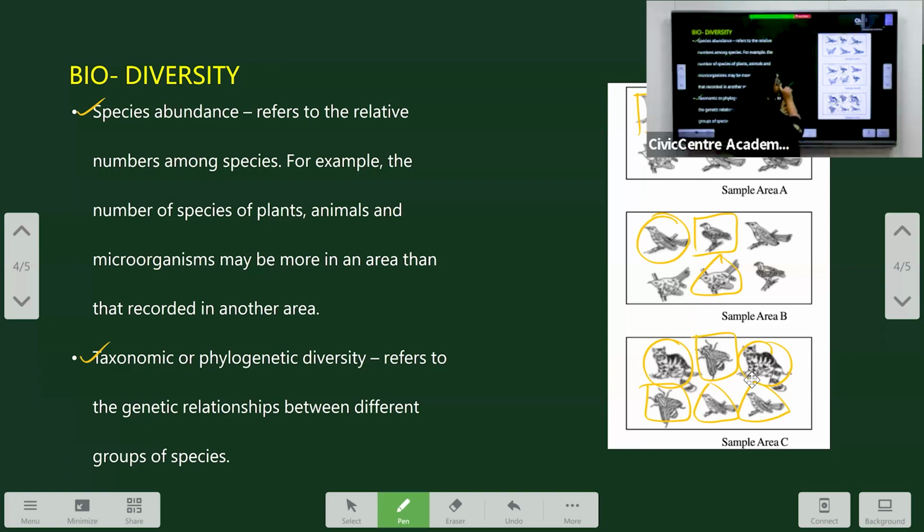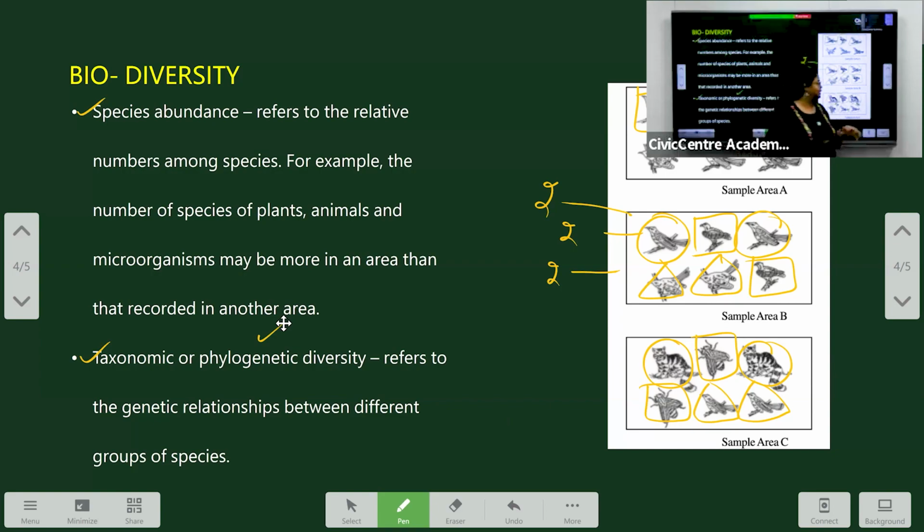Now, if you see the abundance, that is the number, we can see here that the species abundance, that is the species in triangles in the sample, is 2. And the species that are in circle is also 2. And the species in square is also 2. So what is the species abundance here? It is 2.